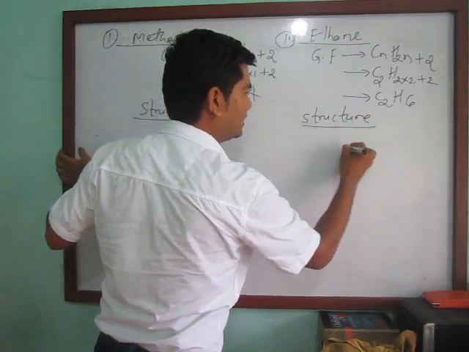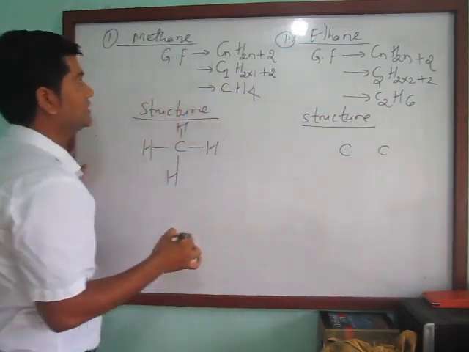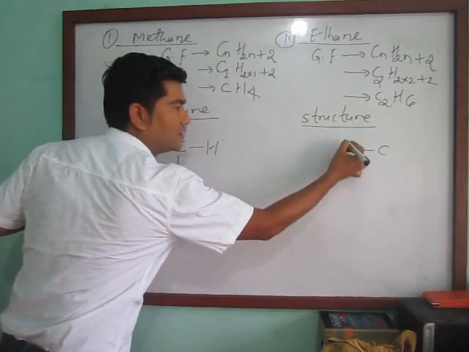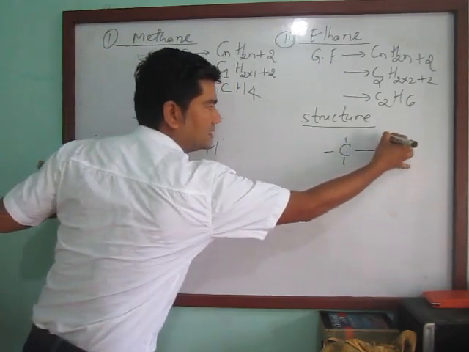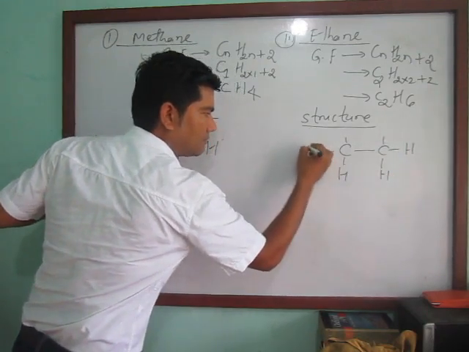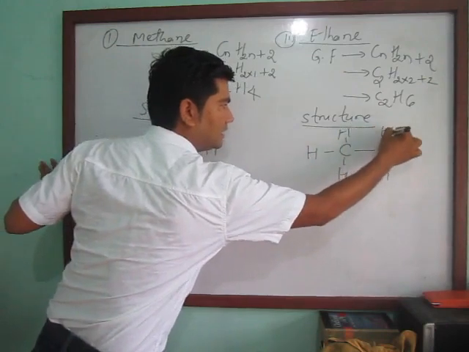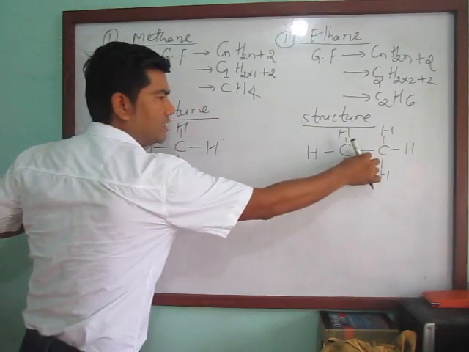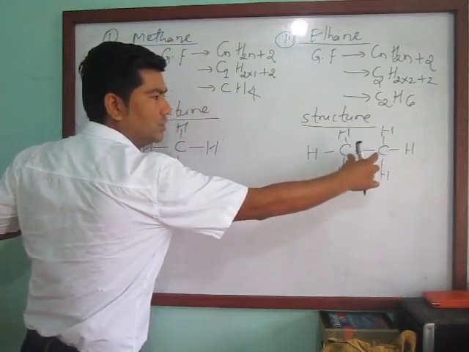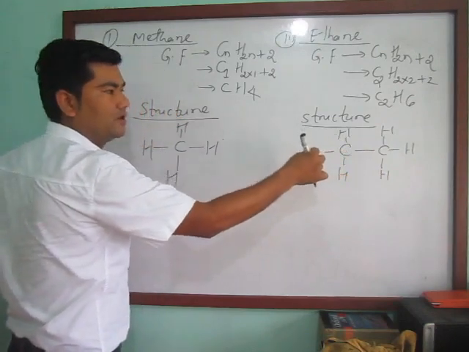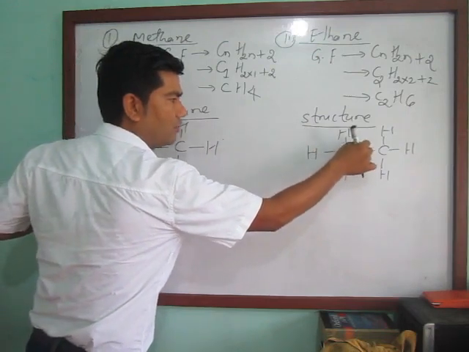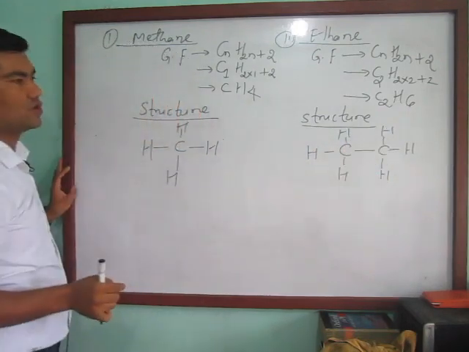Structure. Carbon and carbon. In the saturated hydrocarbon there is a single bond between carbon and carbon, so you can draw like this, and all the bonds are bonded with hydrogen atoms. This bond is a covalent bond, formed by the sharing of these two carbons, and each carbon should have 4 covalent bonds. You can count here 1 2 3 4 for this one, 1 2 3 4, the structure of ethane.